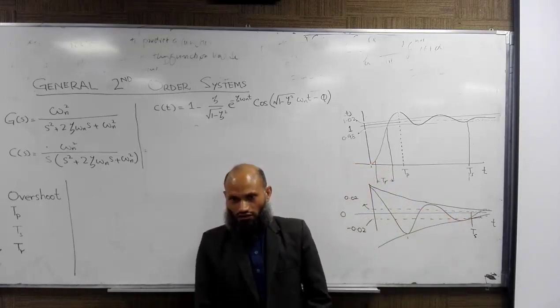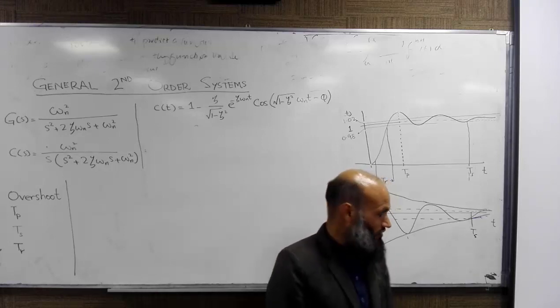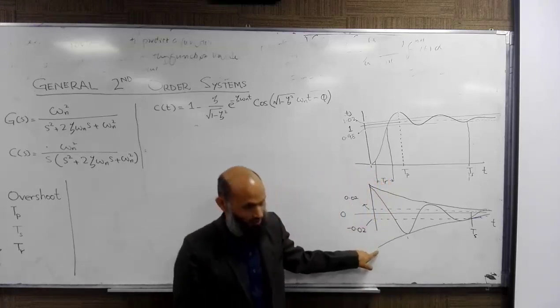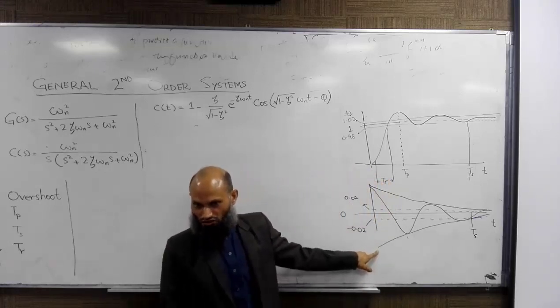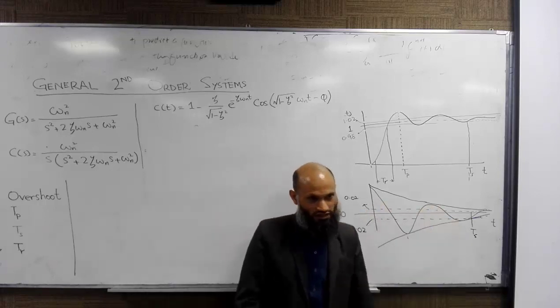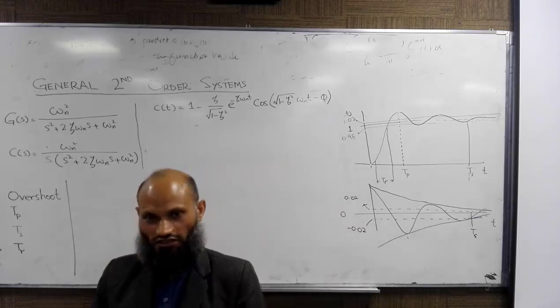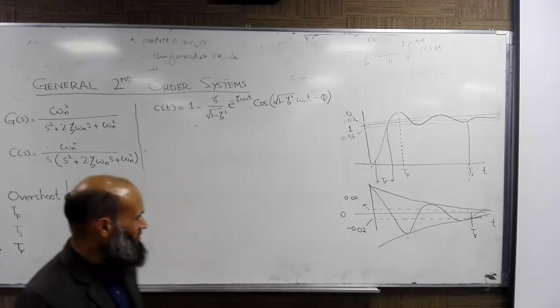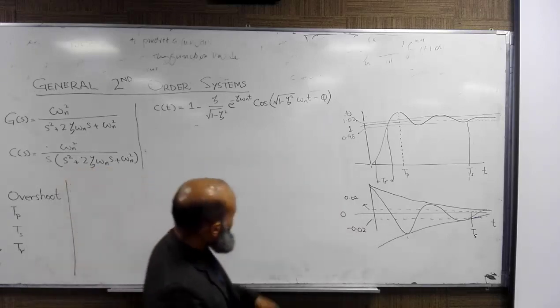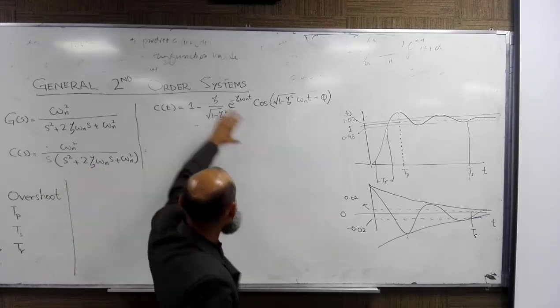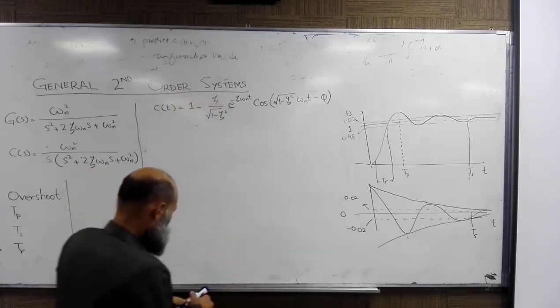Clear? Or alternately, we can say that when this envelope enters into the band and stays in the band, this curve will definitely enter into the band and will stay in the band. Is it clear? Yes.